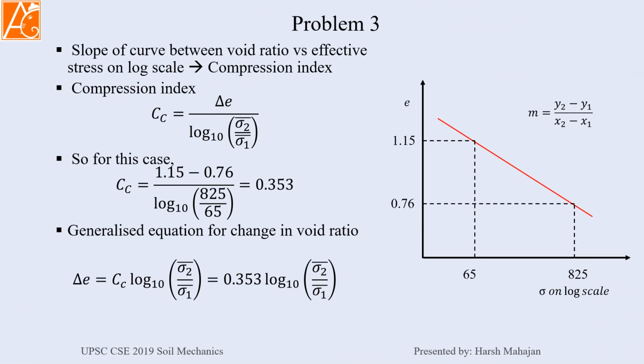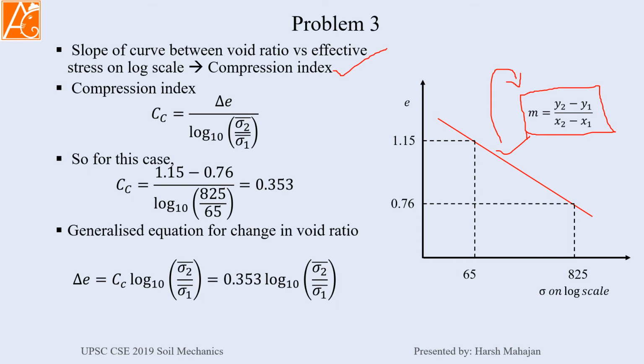Now, the slope of the curve between void ratio and effective stress on a log scale is actually the compression index. So in consolidation there is a topic known as compression index, which is the slope of this line. And for a straight line it can be written like this: m equals y2 minus y1 divided by x2 minus x1.